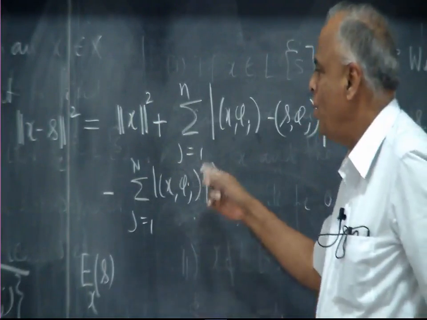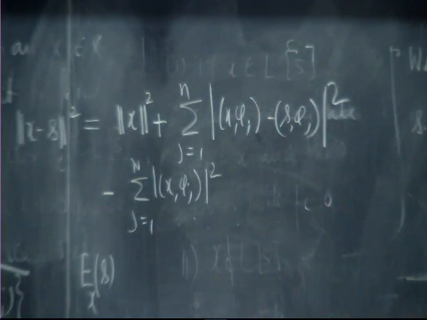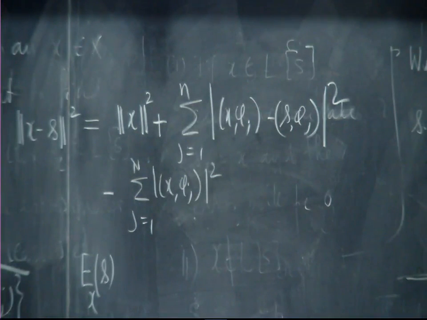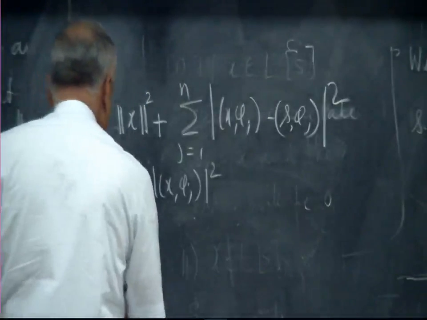So, the only hope for me to minimize is with the middle term, and the middle term is a sum of squares, and the lowest it can reach is 0, and that is when each term is 0, and that is when s phi j is equal to x phi j.